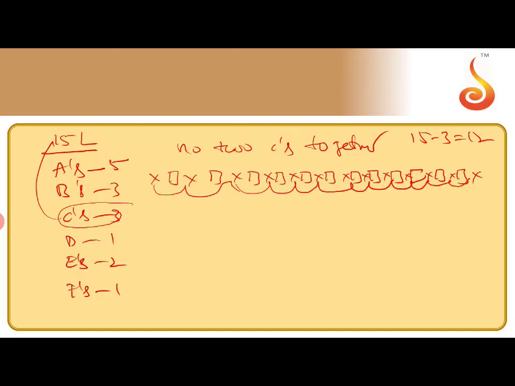So the first 12 letters can be arranged in 12 factorial divided by, since there are some like letters, 5 factorial into 3 factorial into 2 factorial. That is the first case. Now there are 13 gaps. We can accommodate the 3 C's in 13C3 ways, divided by 3 factorial. Why am I taking 3 factorial? Because all 3 C's are identical.